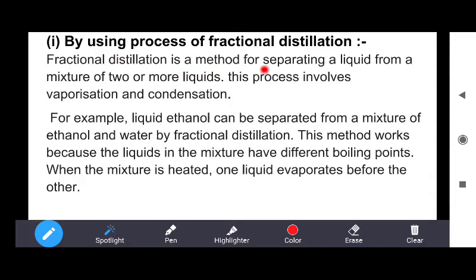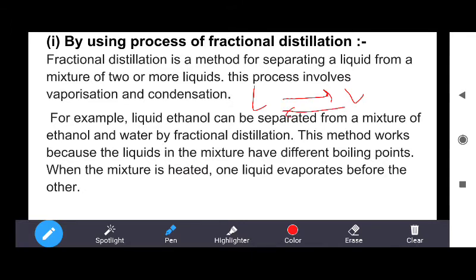Fractional distillation is a method for separating a liquid from a mixture of two or more liquids. This process involves vaporization and condensation. In this process, firstly liquid is converted into vapors, and then vapors are condensed to form liquid.